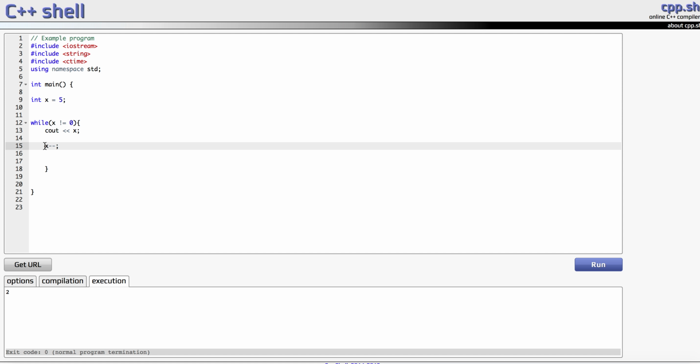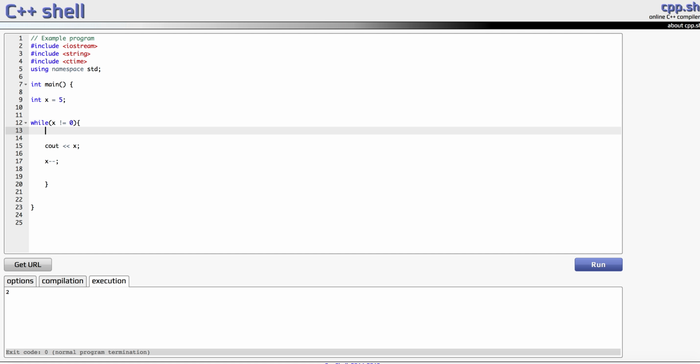In this case, the prefix versus postfix doesn't really matter too much, because by the time we make our way up to the loop again, it's going to have decremented. Actually, I'm just going to clean this up, because I want to make commas between the numbers. I want to go 5, 4, 3, but I don't want a comma after the 1.